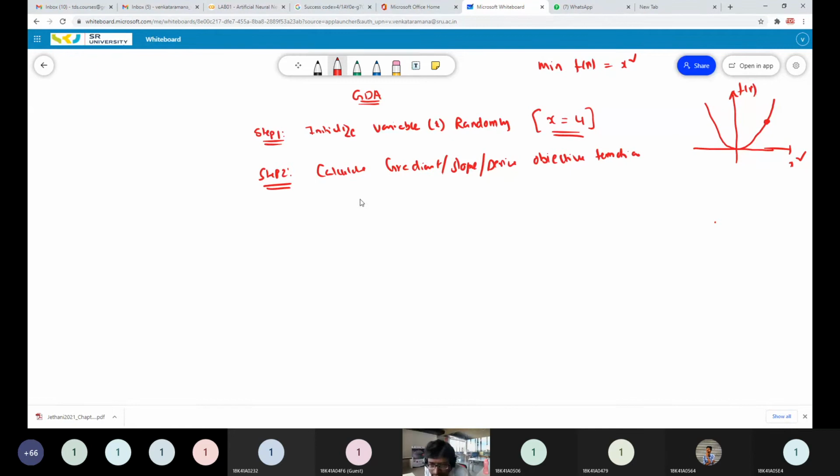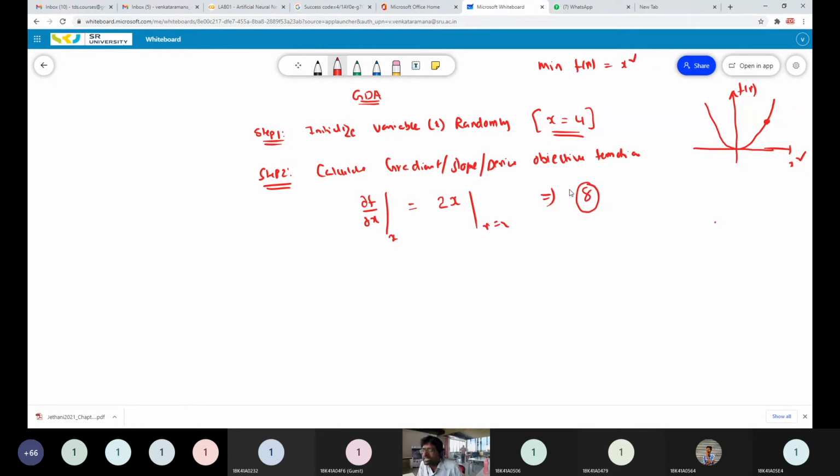Gradient equals dou f by dou x, the first order derivative, computed at that initial point. So dou f by dou x equals 2 into x. At x equal to 4, your gradient will be 2 into 4, that's equal to 8.